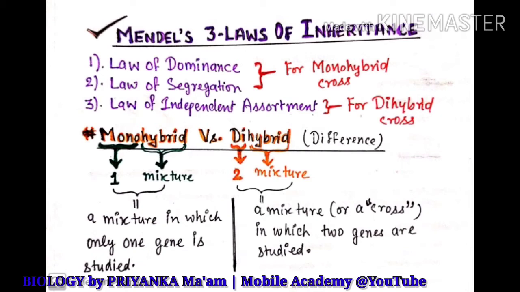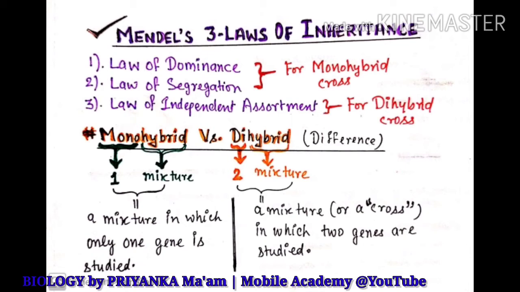A cross is also termed a hybridization experiment, or in some places you can find the word breeding in place of crossing. So either you say breeding, or crossing, or hybridization experiment. Monohybrid and dihybrid cross are the two types of hybridization experiments.